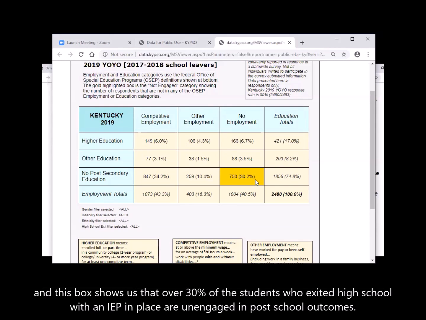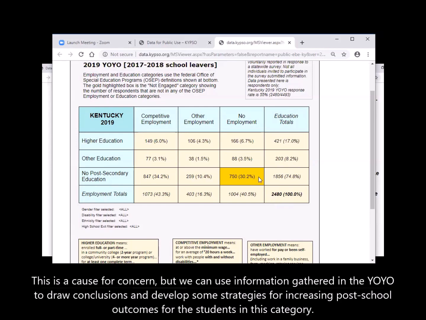And this box shows us that over 30% of the students who exited high school with an IEP in place are unengaged in post-school outcomes. This is a cause for concern, but we can use information gathered in the YOYO to draw conclusions and develop some strategies for increasing post-school outcomes for the students in this category.